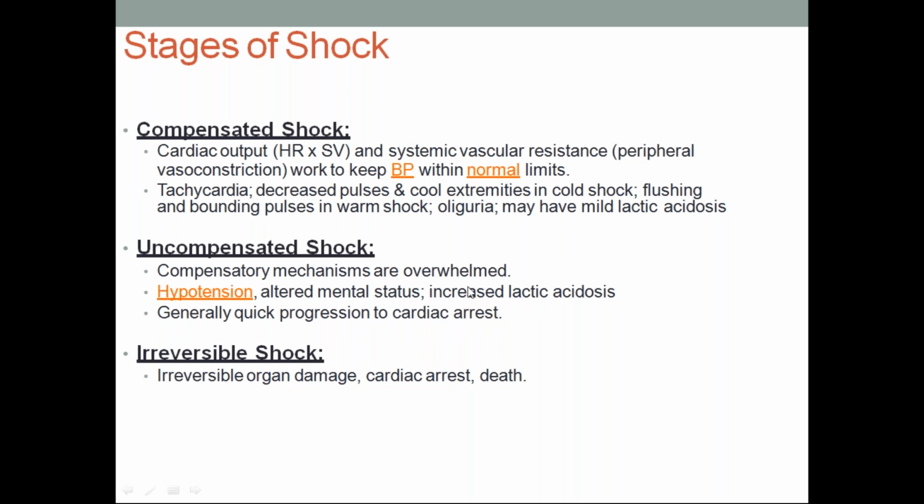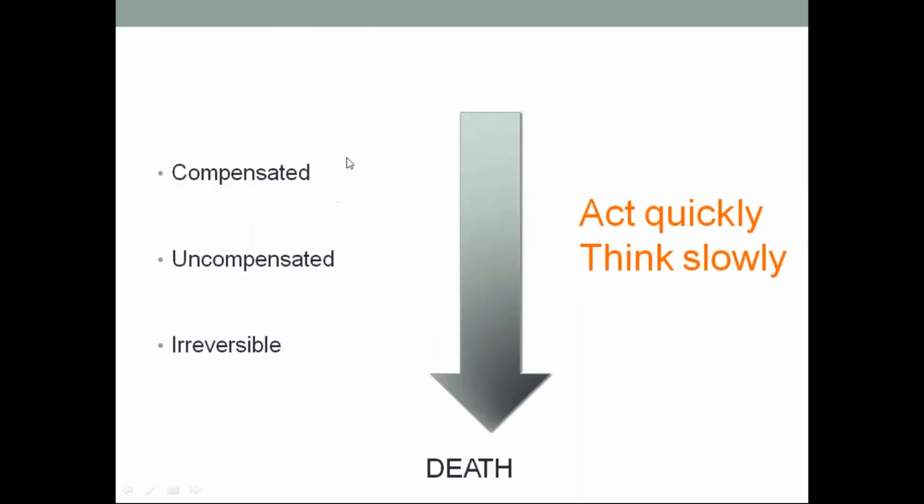cardiac muscle is one of the very highly metabolically active muscles, and the myocardium has so many mitochondria, and it requires a constant supply of ATP and calcium. If due to lactic acidosis, cells are not able to utilize oxygen and calcium, because pH is altered, myocardial depression occurs, and later cardiac arrest will also occur. Okay, so irreversible shock: irreversible organ damage, cardiac arrest, and death will occur when uncompensated shock finally progresses into irreversible shock. So we should act quickly and think slowly.